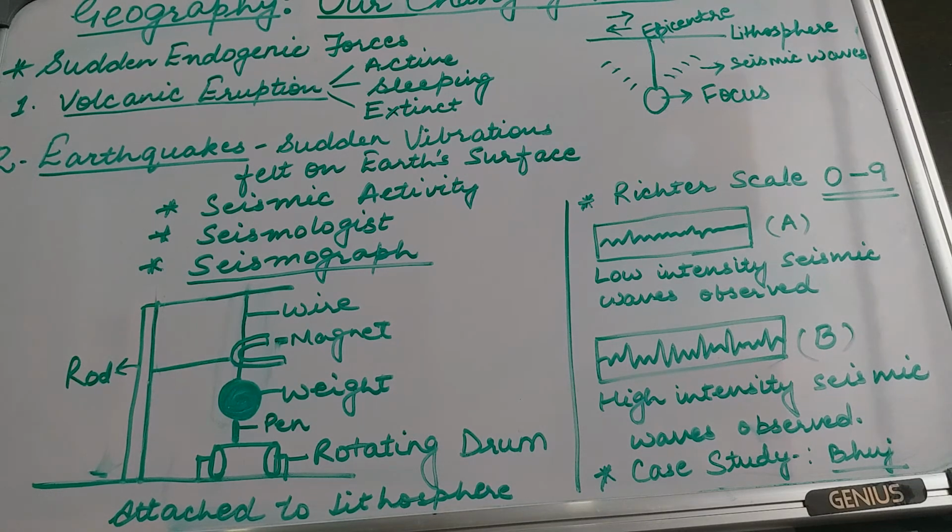And then there were certain things which were taken into consideration, like they observed changing animal behaviors, fishes jumping out of the water. Such indications were taken into consideration to find out if a seismic activity is about to arrive. And if they felt like a seismic activity is about to arrive, they rescued people to a safer place. So this is how we come to the end of the discussion of earthquakes.